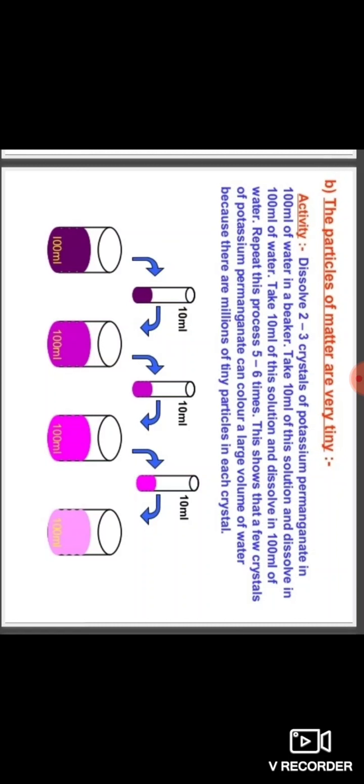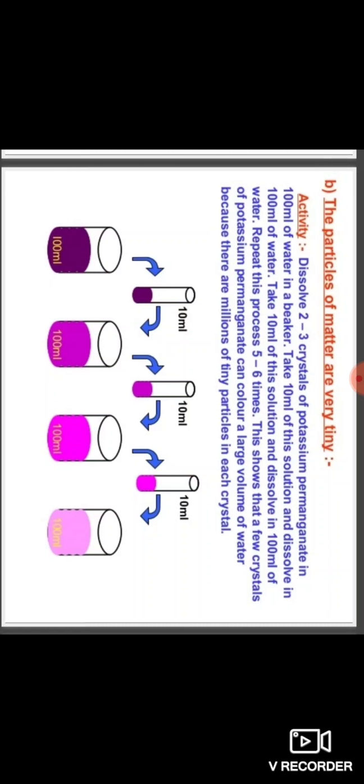Repeat this process 5 to 6 times and observe these beakers.